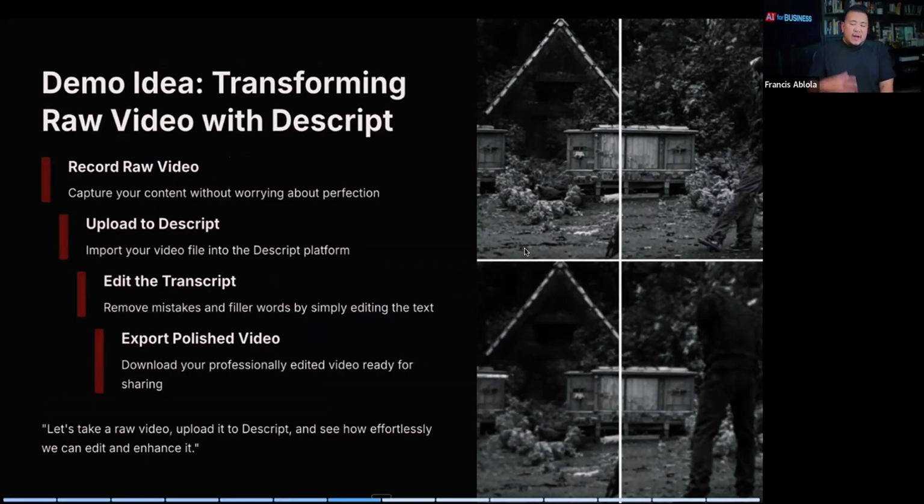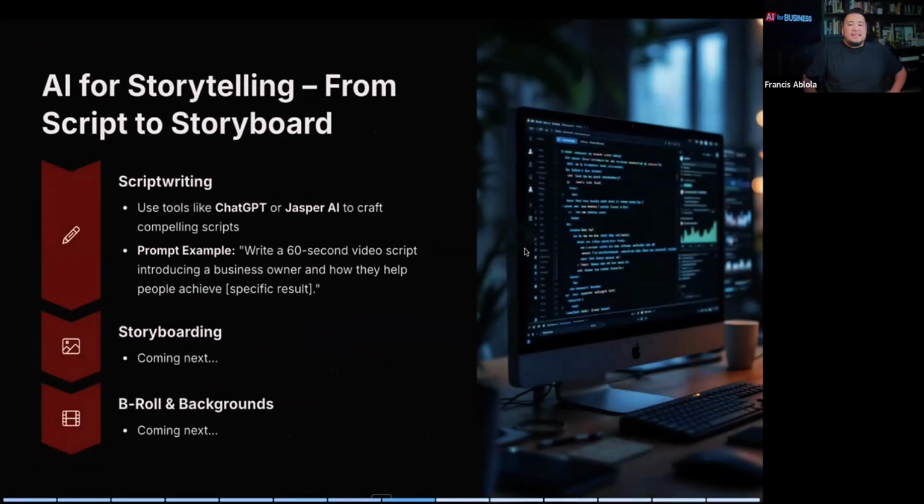And so again, here's the demo. Let's go record a raw video. I actually want to script it first. So this slide's in the wrong place. I wanted to script it, and we can use tools like ChatGPT to create compelling video scripts. I do that a lot. What I do is take my phone recorder, or if I'm online, I just talk into my AI to give me the script that I'm looking for. If it's the high points of what I want, it's going to understand exactly what I need.